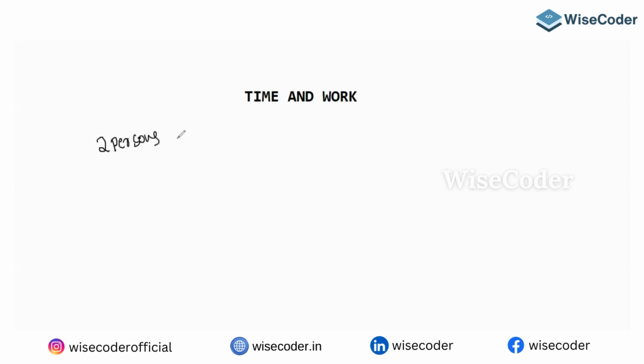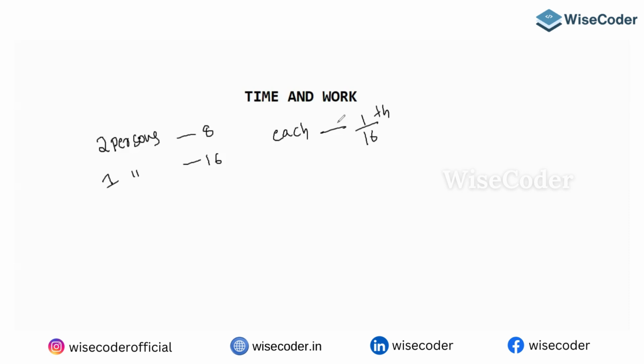Two persons do it in 8 days. Then one person will do it in how many days, guys? 16 days. So each day this person is going to do 1 by 16th of the work.